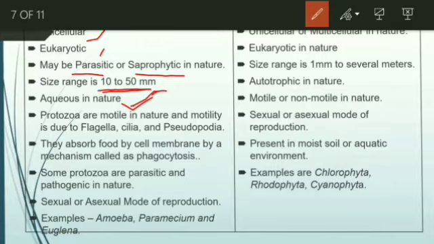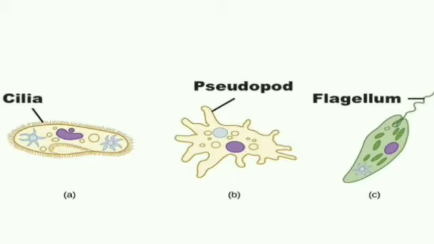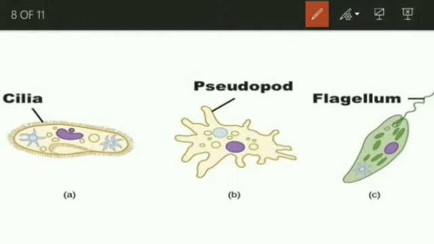And protozoa are motile in nature. Motile in the sense they move from one place to another place with the help of flagella, cilia and pseudopodia. Cilia are the small hair-like structures. Can you remember what this one is? This is going to be paramecium.